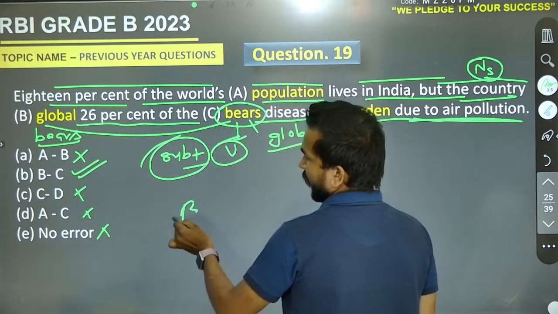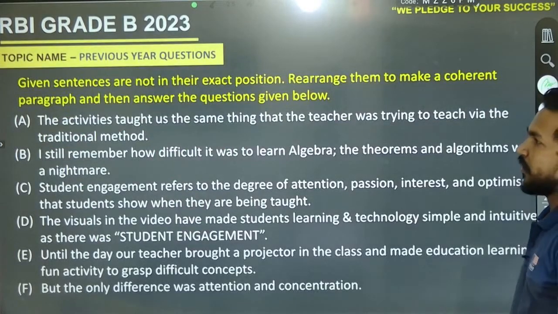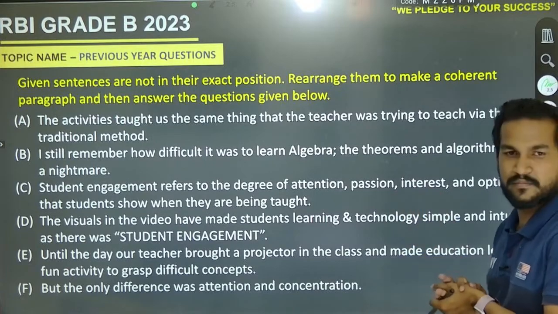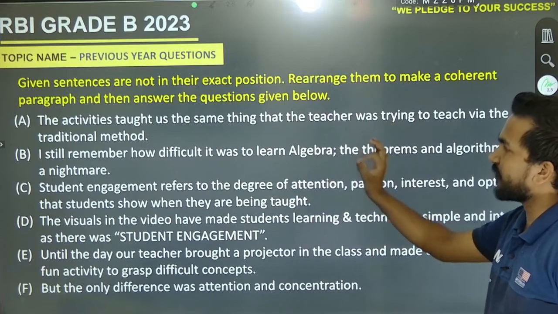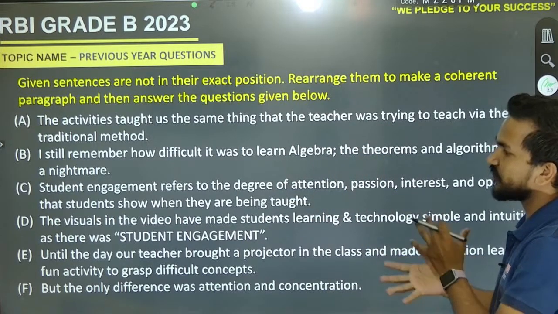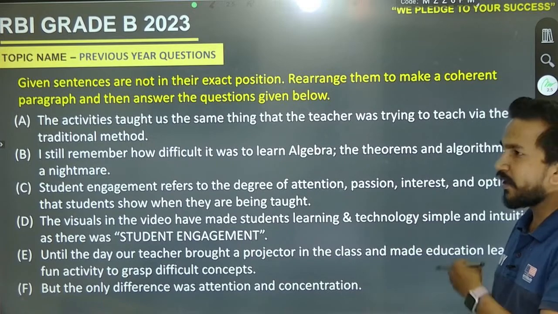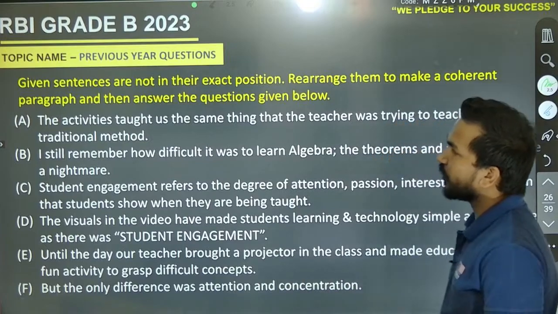Perfect. Now, okay, here we are for the parajumble structure. There are 6 statements, there are 6 sentences given to you, and you have to make a complete pair for the given statements. After that, there will be some questions which will be asked from the particular question.